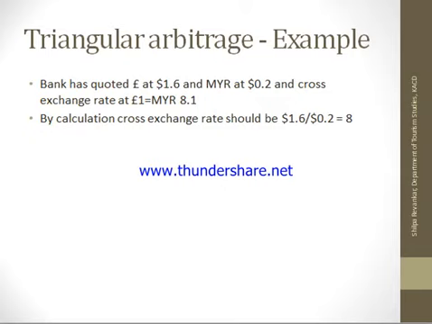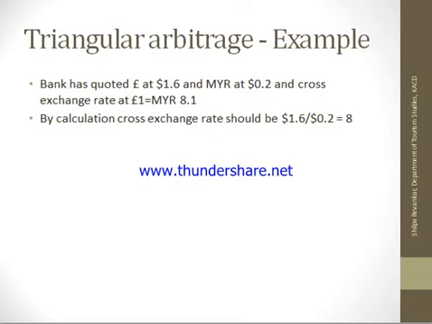One is about pounds in terms of dollars, that is 1 pound is equal to 1.6. One is about Malaysian ringgits in terms of dollars, that is 1 Malaysian ringgit equal to 0.2. And the cross exchange rate between pounds and Malaysian ringgits, that is 1 pound is equal to 8.1.